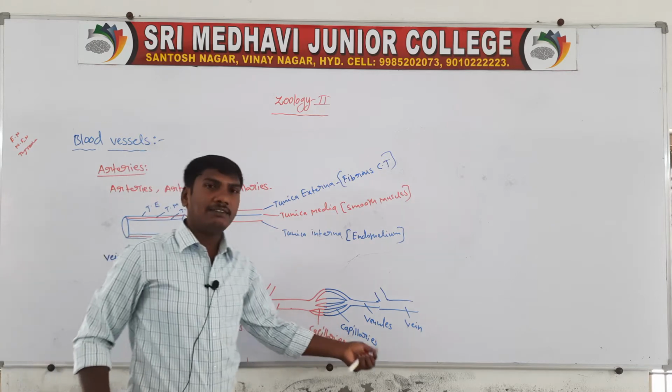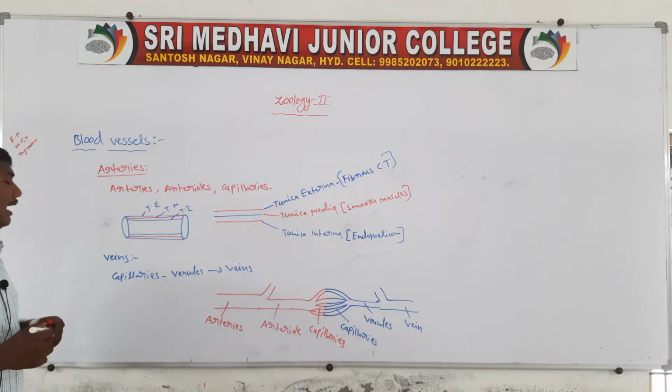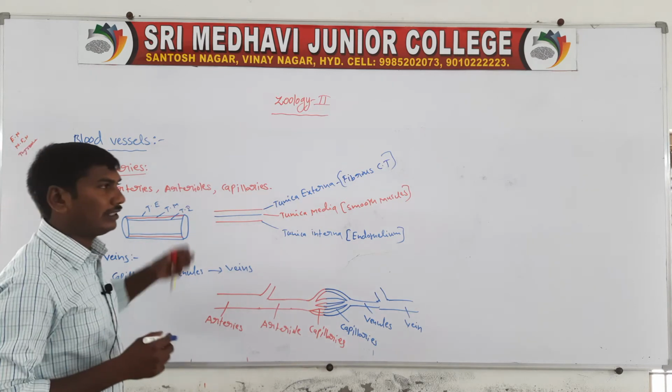These are the arteries and veins, the blood vessels.